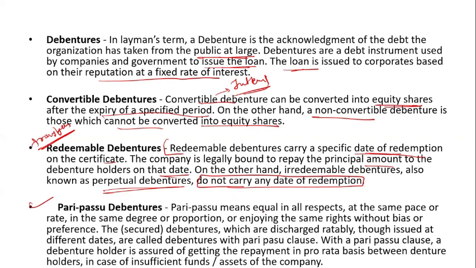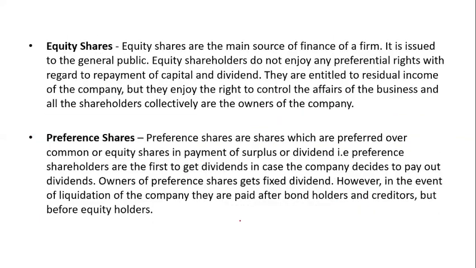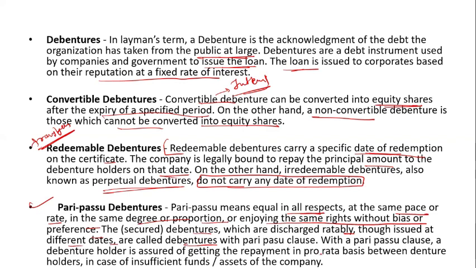Pari passu debenture means equal in all respects, at the same pace or rate, in the same degree or proportion, or enjoying the same right without bias or preference. Okay, then the secured debentures which are discharged ratably, though issued at different dates, are also called a debenture with a pari passu clause. With a pari passu clause, a debenture holder is assured of getting payment on a pro rata basis.